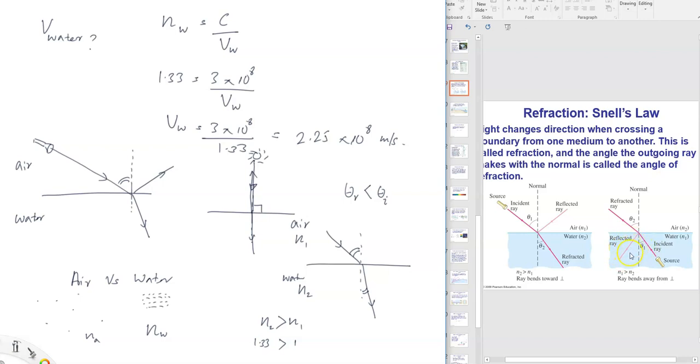If you measure the reflected angle, that will be equal to theta 1. In reflection, the angles are equal. In refraction, there's a difference. Angles could be bigger or smaller, depending on the density of the medium. In the next slide, we'll see how to connect these two angles, okay?